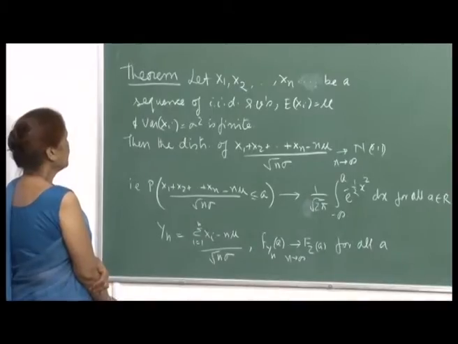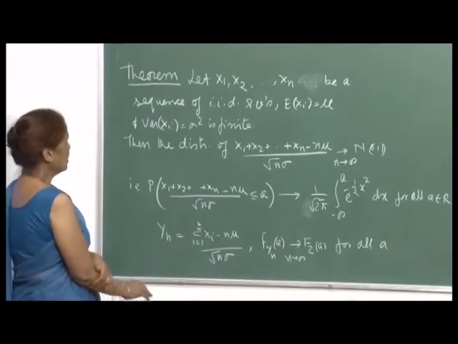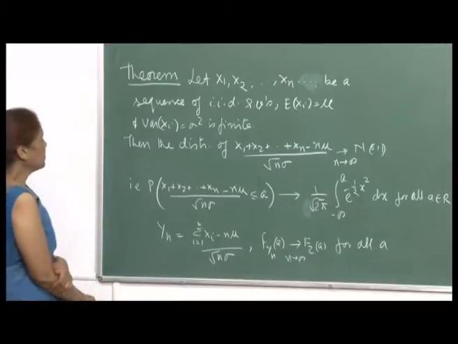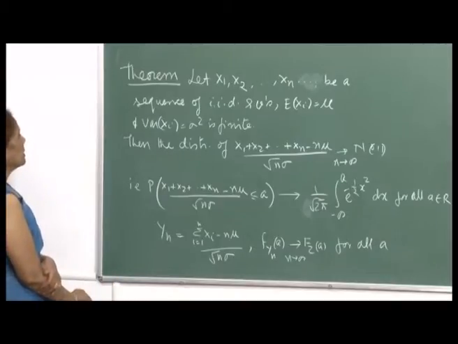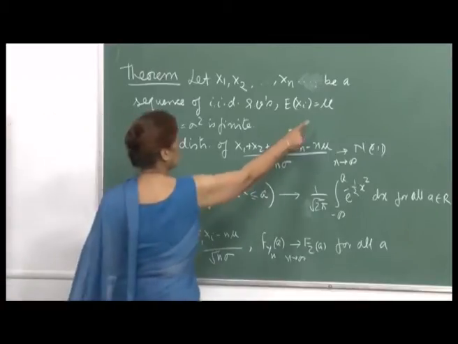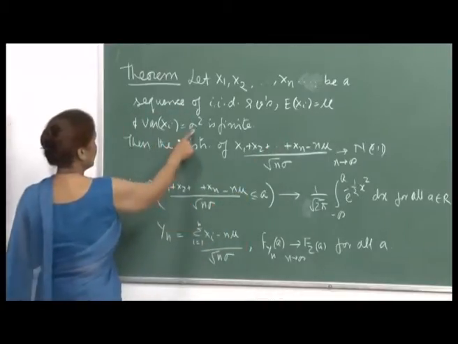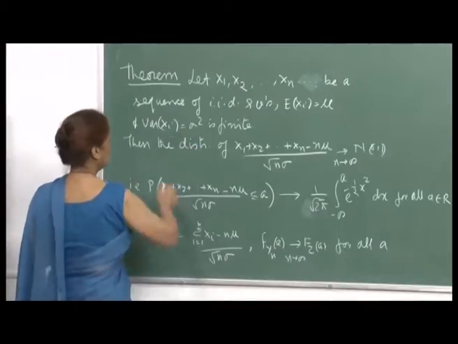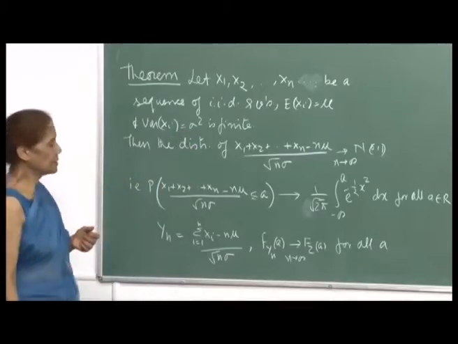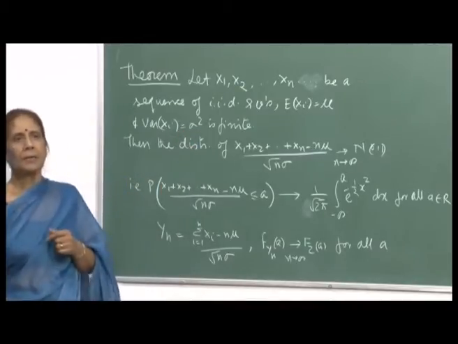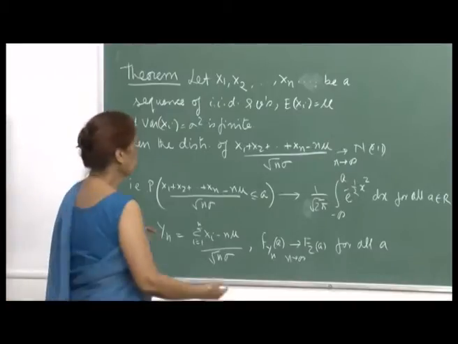So, the final theorem we can now state as: if you have x 1, x 2, x n and so on, a sequence of independent identically distributed random variables, each x i having a mean mu and variance sigma square, and this variance is finite. If the variance is finite, that means the variance exists, then the mean will exist.